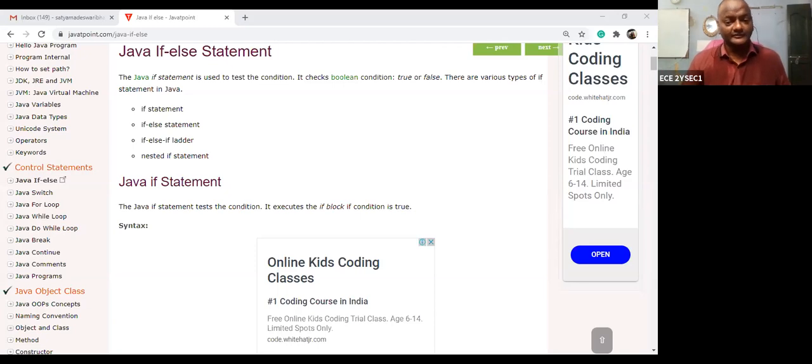But scope of the variable means, suppose this integer n is assigned in the main block. You can use n, but never, I repeat, never assign it again in the sub-block.